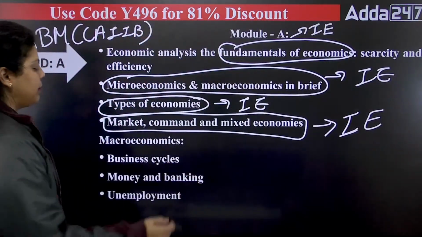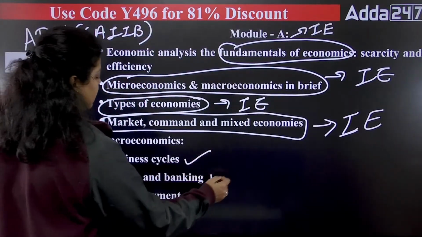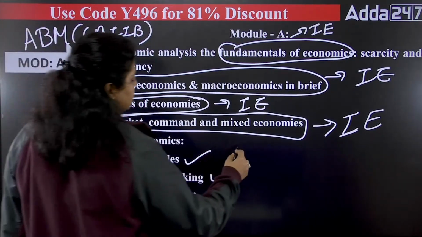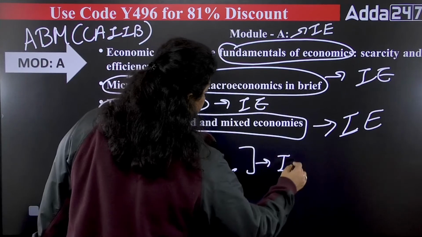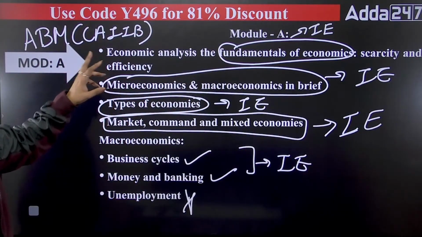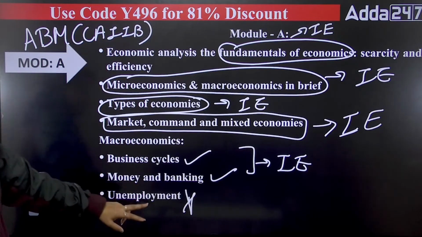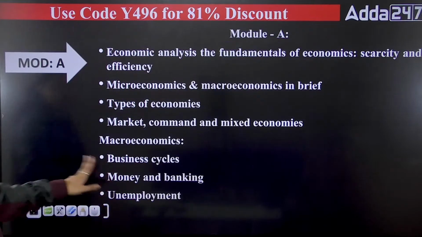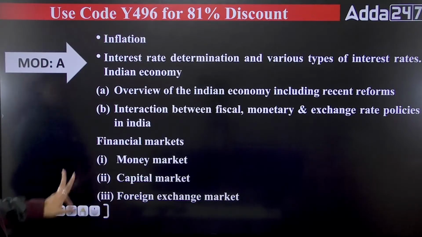Now macroeconomics, business cycle you have to cover, money and banking you have to cover. Unemployment is not there in your syllabus, so these will be covered under the Indian economy. So all these chapters are part of your Indian economy, except unemployment, everything is there. Apart from that, what are the rest of the topics? These are the rest of the topics.